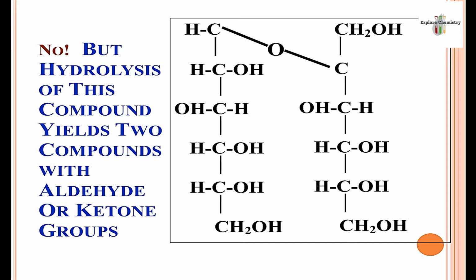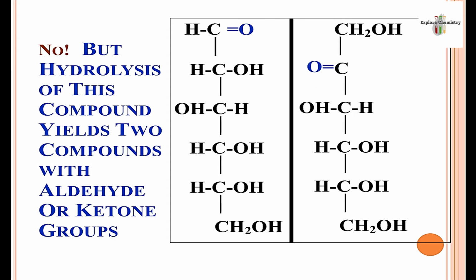They may also contain ether functional group, and on reacting with water, this ether linkage will break down and give two different compounds. One will contain aldehyde, another will contain ketone. So some larger carbohydrates may also contain ether functional group, and on hydrolysis they can convert into aldehyde or ketone. On hydrolysis, or reaction with water, they actually break down.